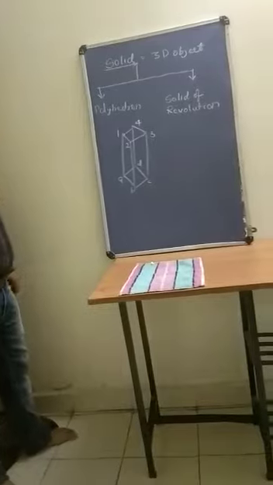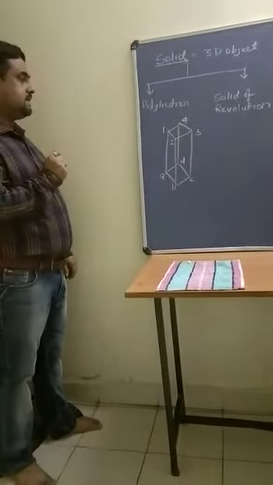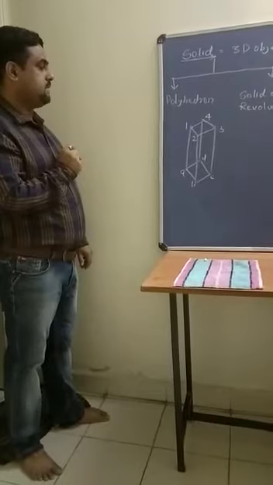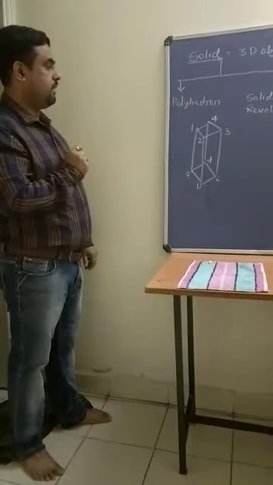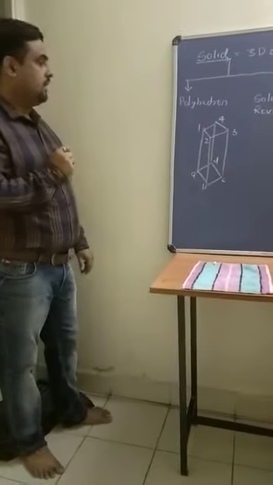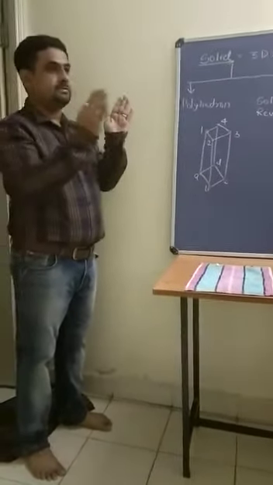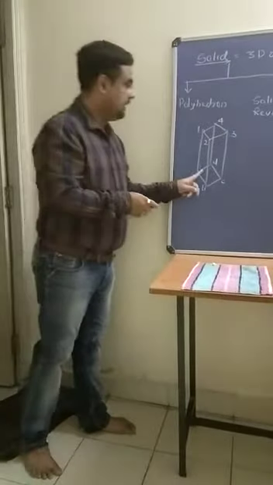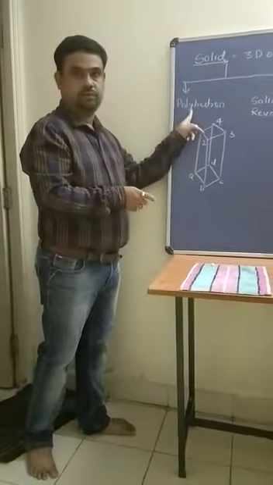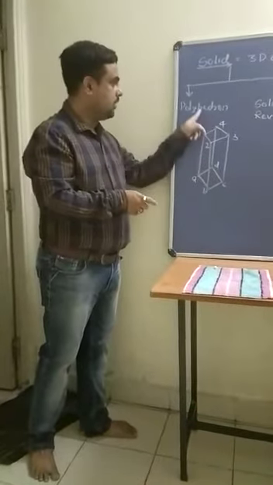So there are 6 planes: A, B, C, D; 1, 2, 3, 4; 1, 2, B, A; 2, 3, C, B; 3, C, D, 4; and 4, D, A, 1. These are the 6 planes. After bounding these 6 planes, we get this solid, and this solid is a polyhedron.